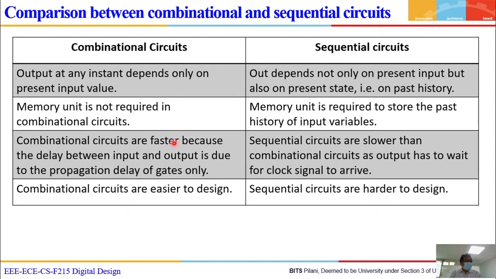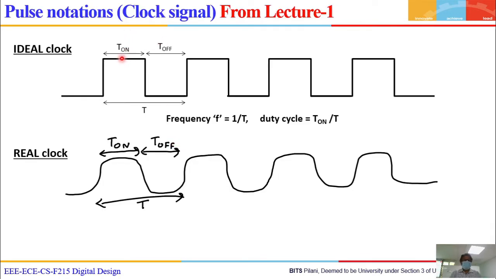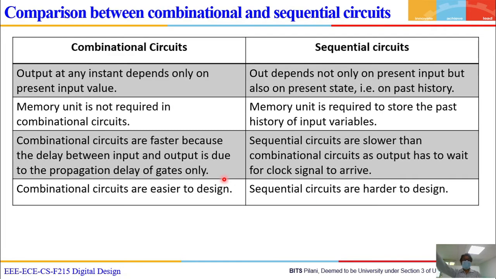If he has taken some device from another country, it has to work there, right? So normally pulse on is logic 1 and this is logic 0. And this is the real clock.